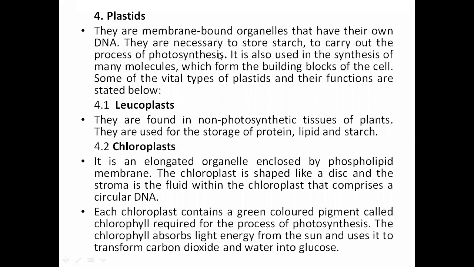They are the main constituents involved in photosynthesis, that is the manufacturing of carbohydrate. It is also used in the synthesis of many molecules, the building blocks of the cells or the primary metabolites, we can say, like proteins and other things.